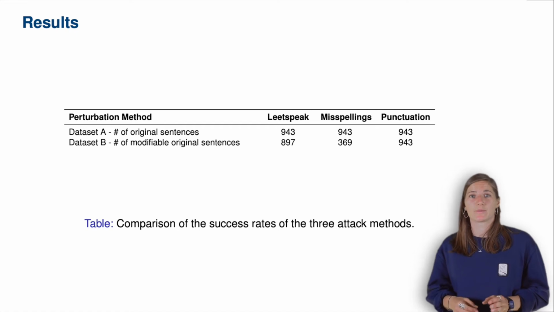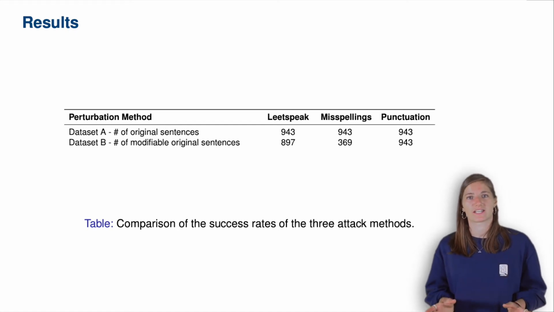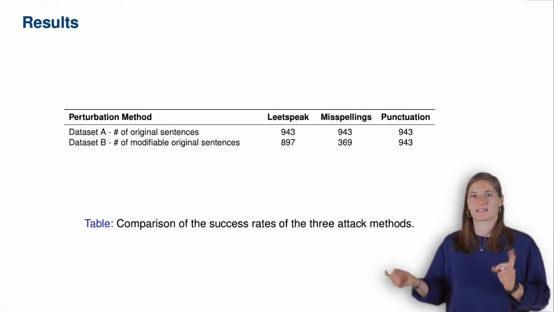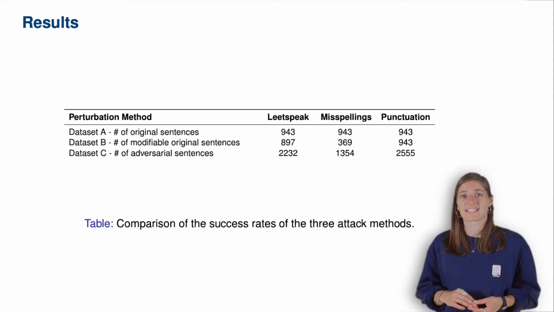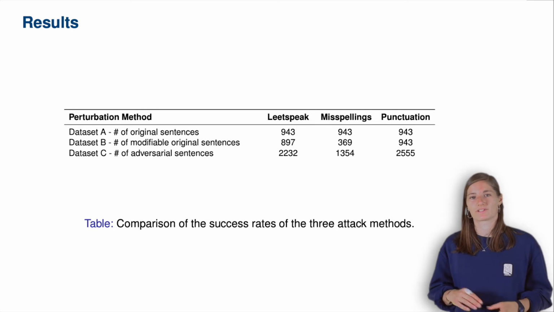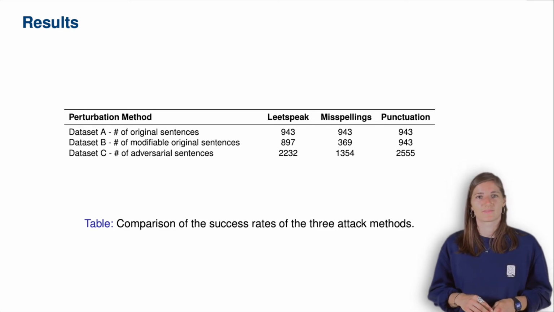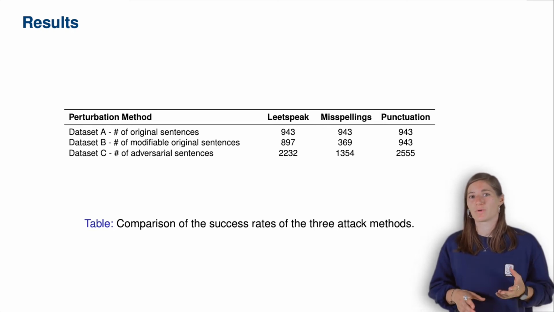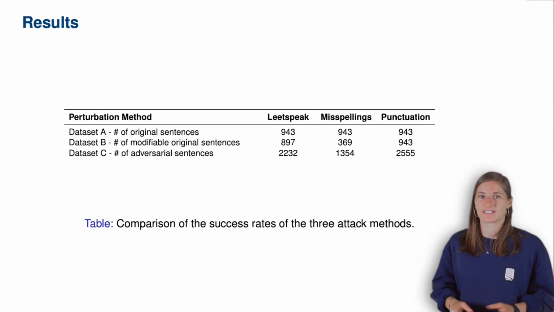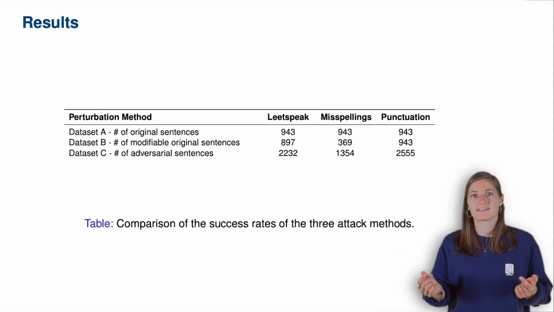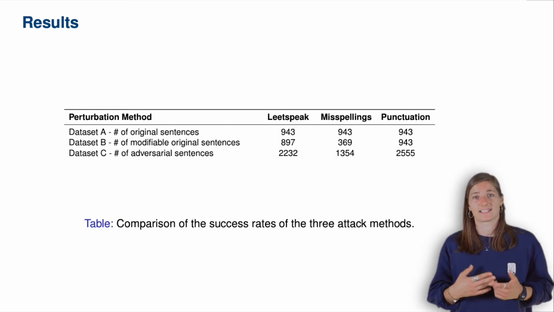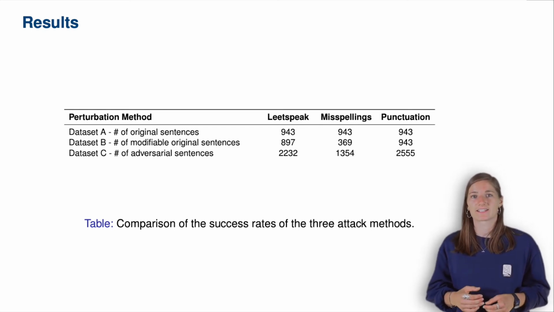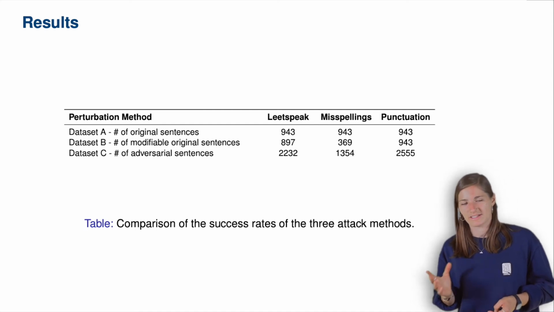As you can see, for the punctuation method, by nature, every sentence is modifiable. In the next step, we created all possible potential adversarial examples from dataset B, which we call dataset C. Remember that a sentence can have more than one important word. Finally, we used the BERT model to predict the aspect and sentiment of all elements from dataset C and compare the predictions to the original one.